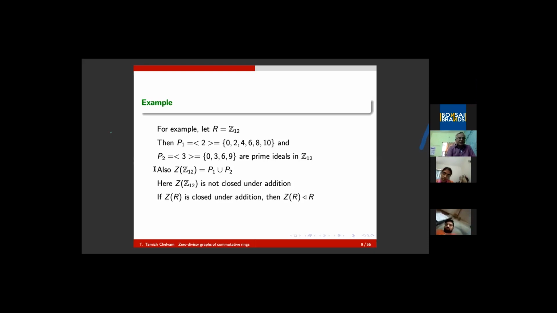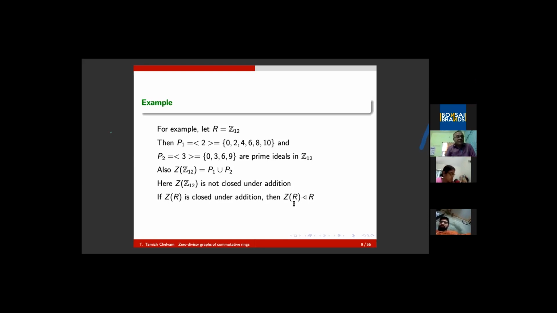So if A is in Z(R) and r is in R, then rA is an element of Z(R). It is closed with respect to left multiplication. Of course, one can see that it satisfies all the conditions required for an ideal except it is closed under addition in general. Suppose Z(R) is closed under addition, naturally this becomes an ideal.